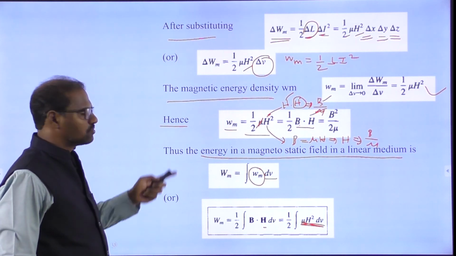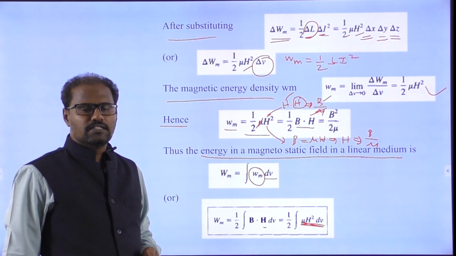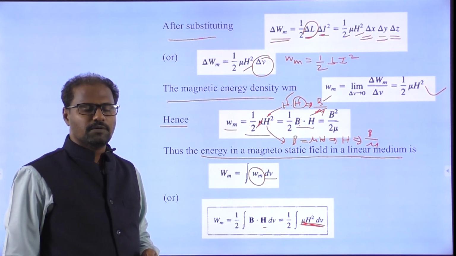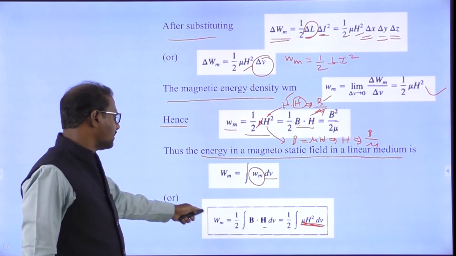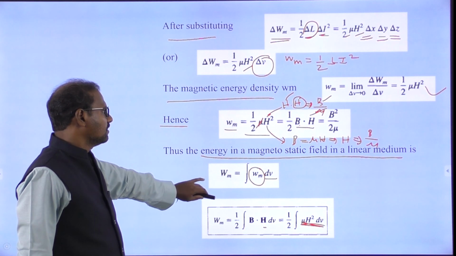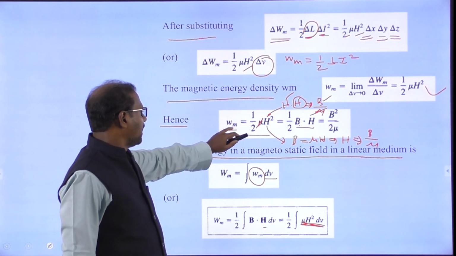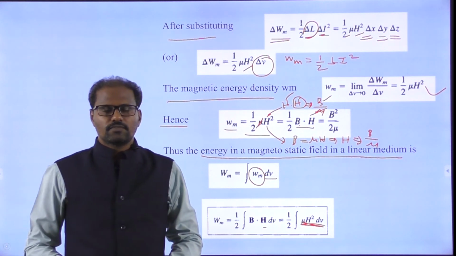What did you understand from this? Wherever there is an electric field, there is a magnetic field. Wherever there is a magnetic field, there is permeability. Permeability is the amount of magnetic energy stored. So the total magnetic energy stored, we can write as 1 by 2 integration of mu h squared dV in the linear medium. Generally we can define the magnetic energy stored as 1 by 2 mu h squared. Thank you so much.